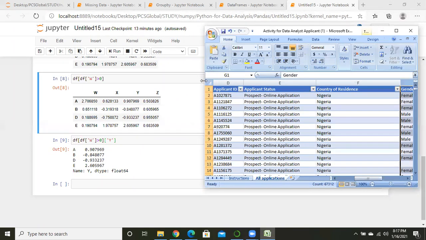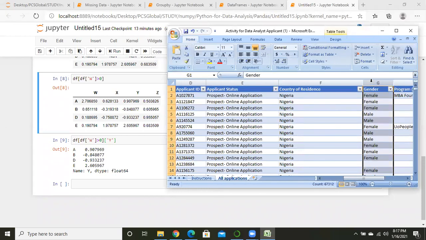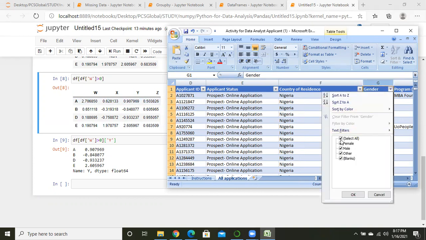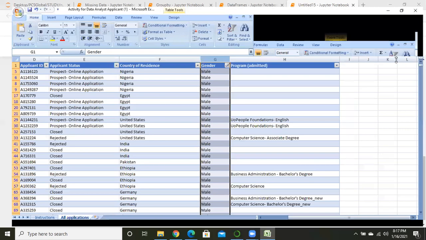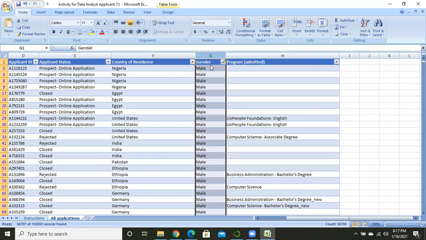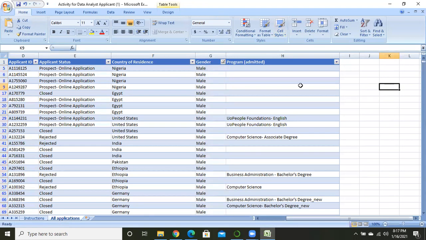You can assume that G column is the y. Here I am filtering one thing. I just want to see wherever it is male. If I do the filter, Excel shows us the values only for male.